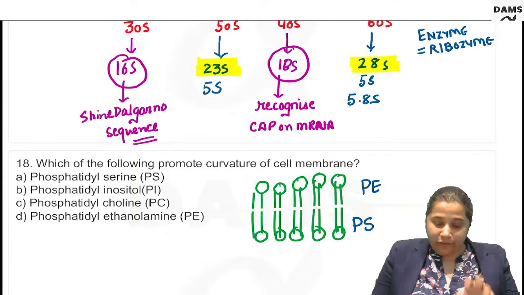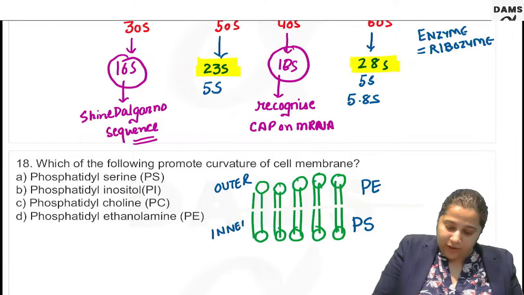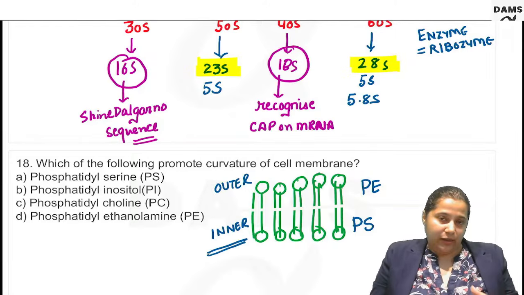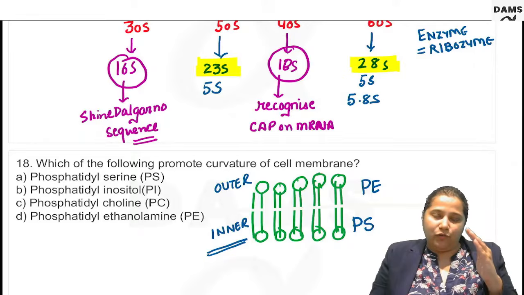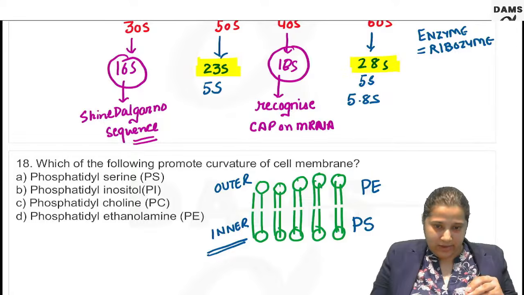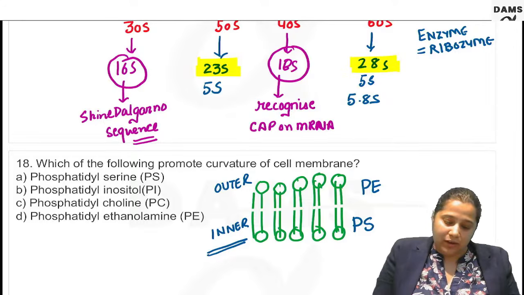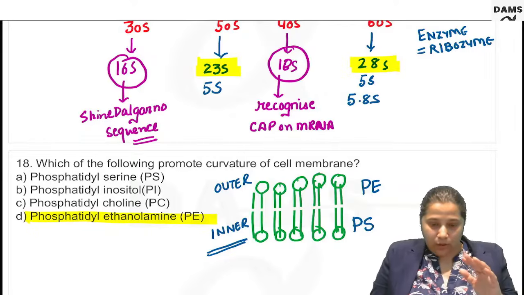Now, there are two leaflets. There is an outer leaflet and there is an inner leaflet. The outer leaflet is rich in phosphatidylethanolamine. See, all the phospholipids are part of the biological membranes. They are present on the outer side, phosphatidylethanolamine, on the inner side, phosphatidylserine. So, the curvature is produced by the phosphatidylethanolamine.